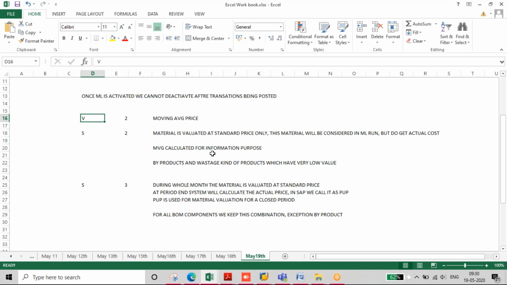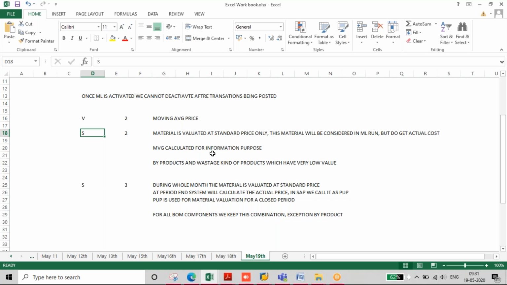Inventory will be at standard price, whatever price is there. It depends. In case of V, inventory will be at moving average price only. If it is standard price, then yes, it's clear. If ML is not there, the difference will go to COPA, and the inventory will be valued at standard price.